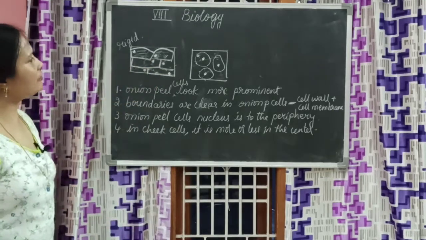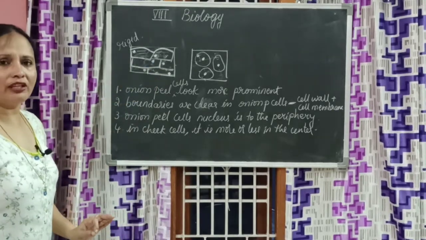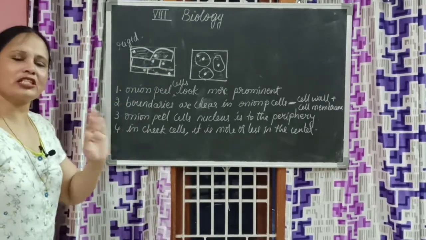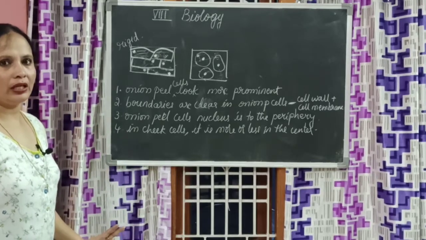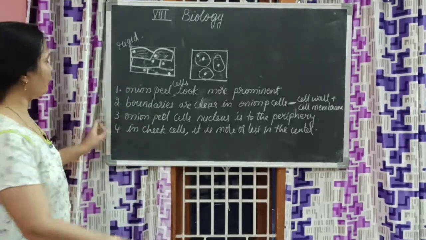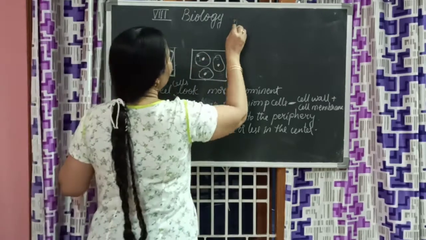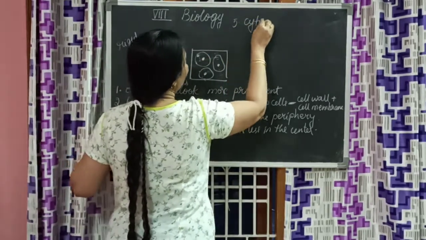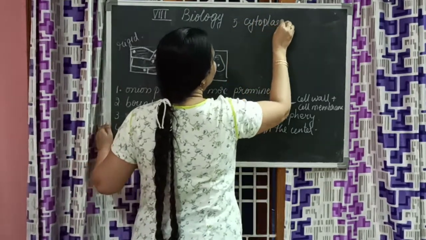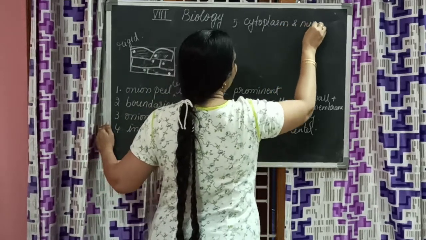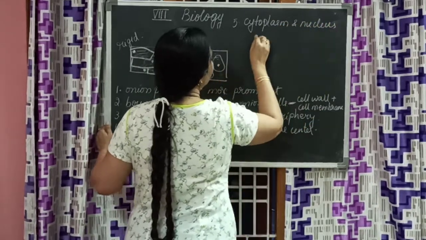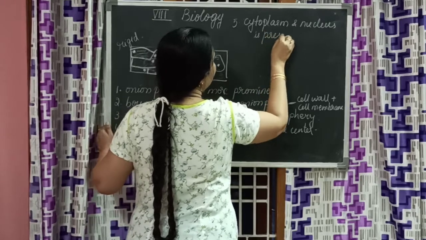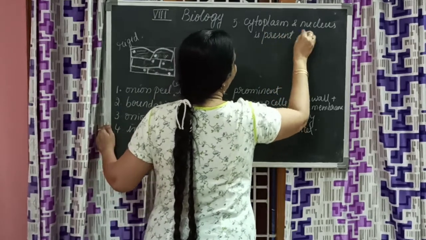These are the differences that we noticed. But the common thing for both of them is that cytoplasm is present in both of them, and nucleus is present in both.